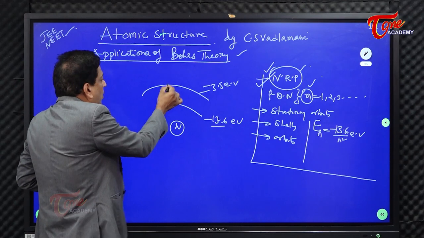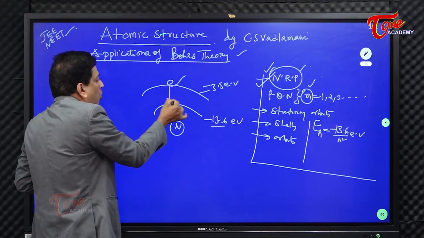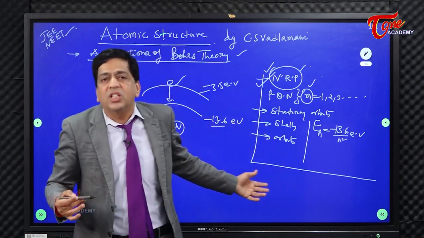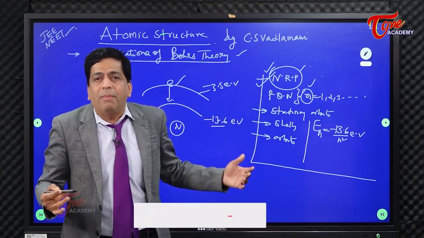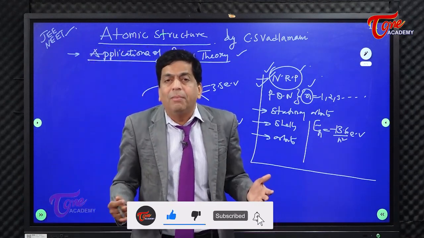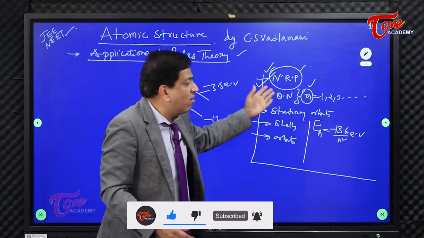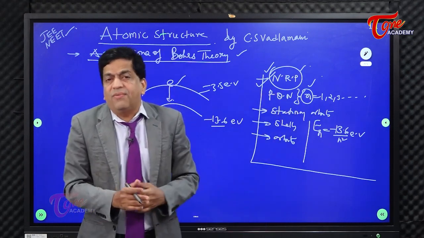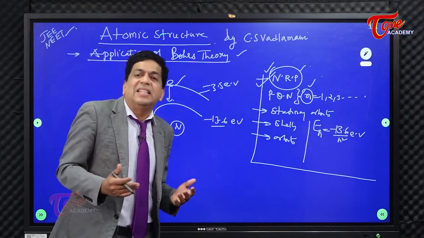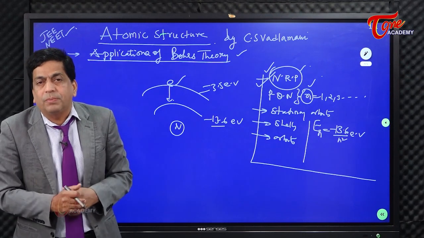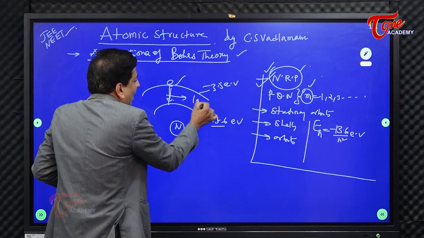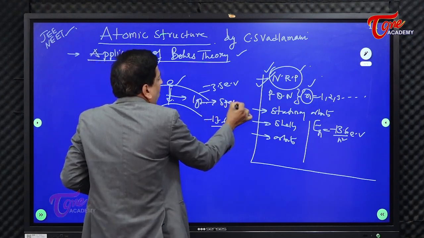If an electron wanted to shift from the second orbit to the first orbit, you cannot bring all the energy which is there in you and mix it with the first orbit, because the energy of the first orbit must remain constant. You cannot gain energies like that, because the energy of the orbit is fixed. That's what a non-radiating path is. So the only option left is, when an electron from the second orbit jumps into the first orbit, the excess energy must be given out. The excess energy is emitted as light, and this comes out in the form of spectra.